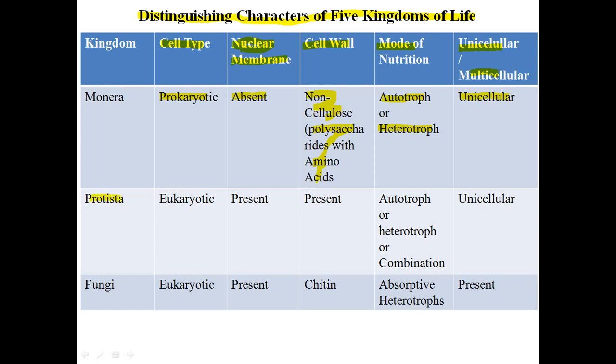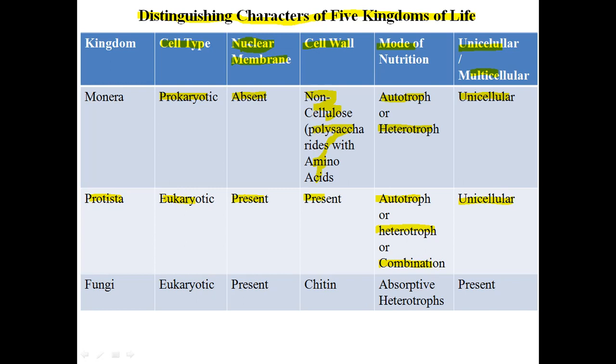Protista. The cell type is eukaryotic. Nuclear membrane is present. Cell wall is present. They may be autotrophs or heterotrophs, or in some organisms both autotrophic and heterotrophic characteristics are present. And in most cases these are unicellular. Multicellular forms are present in few cases.